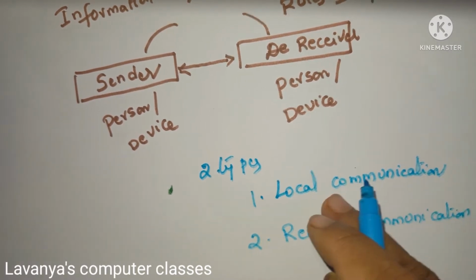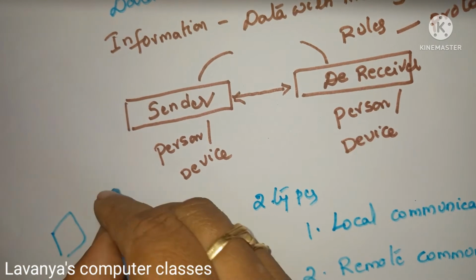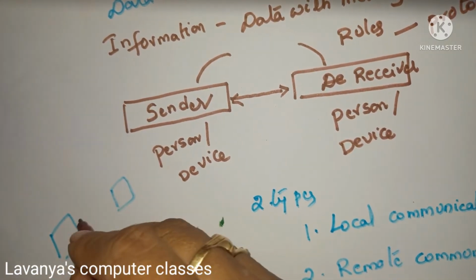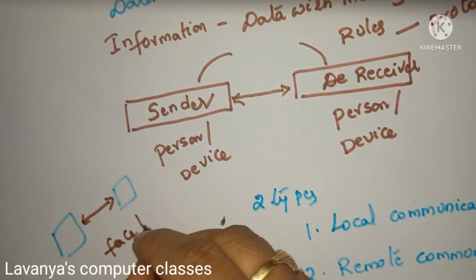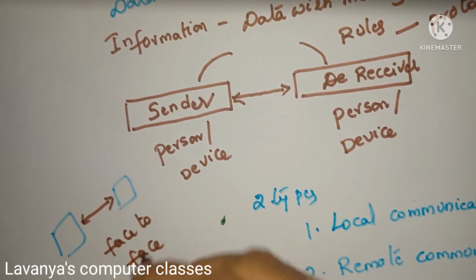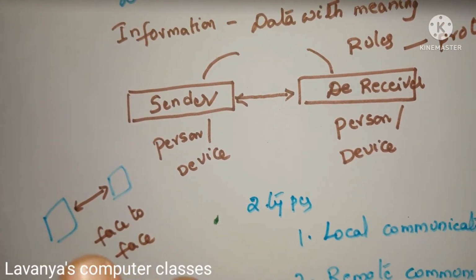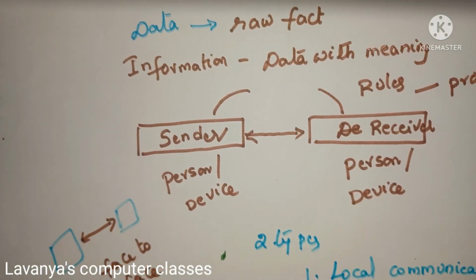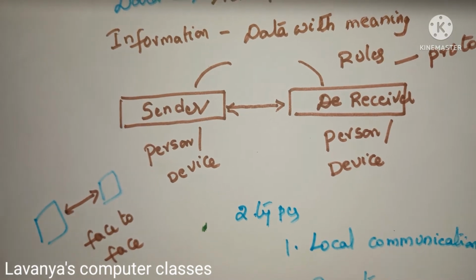What is the meaning of local? Local communication means one person is here and one more person is there. Both sit together and talk one to one, face to face interaction. Face to face interaction is known as local communication. That means both sit nearby, sender and receiver at one place. That type of communication is known as local communication.